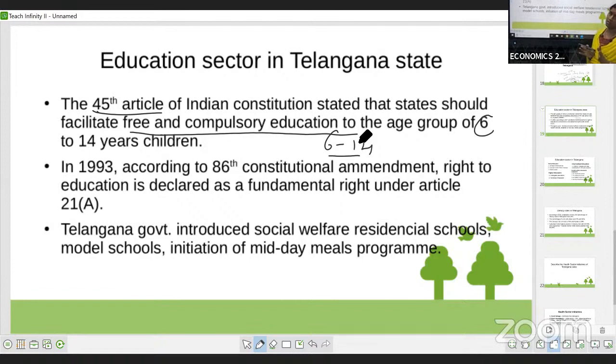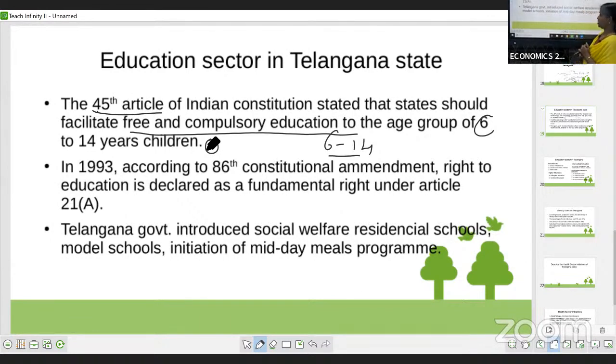All the states of India must provide free and compulsory education. Education should be available to the people free of cost, and it is compulsory also, for the children aged 6 to 14 years. That is one thing; you have to write it as the first point under the education sector in Telangana.